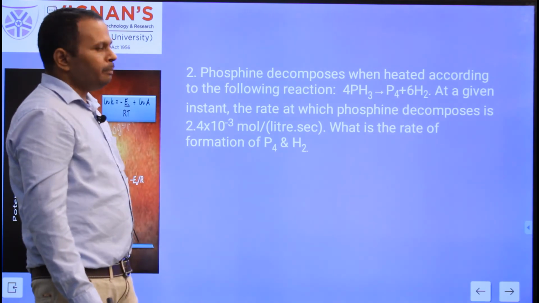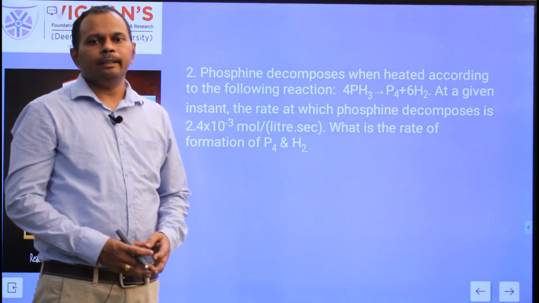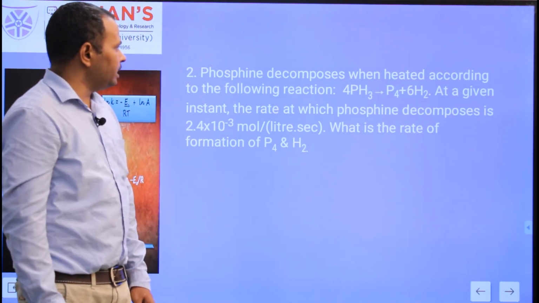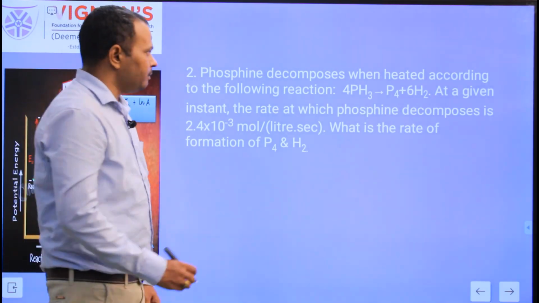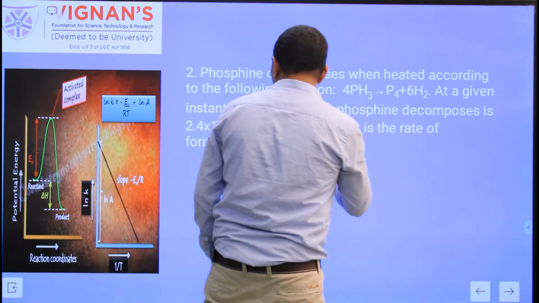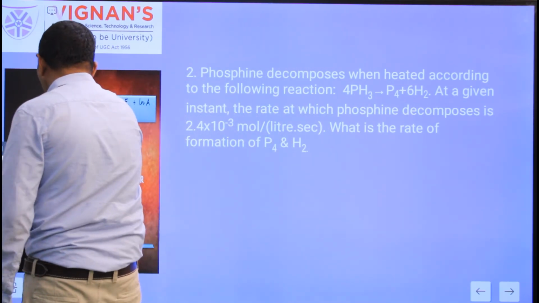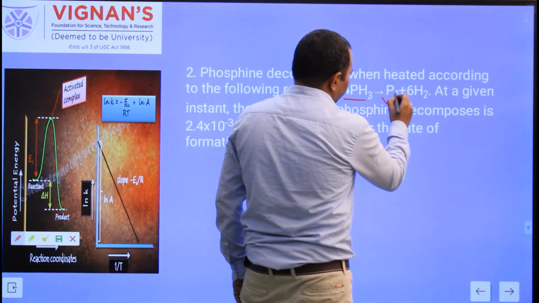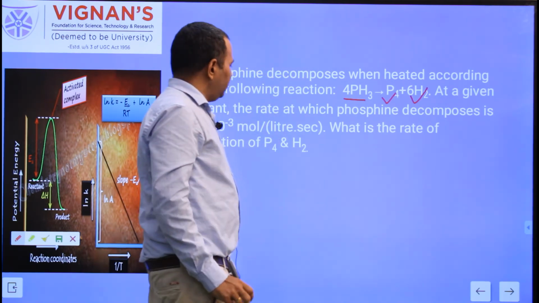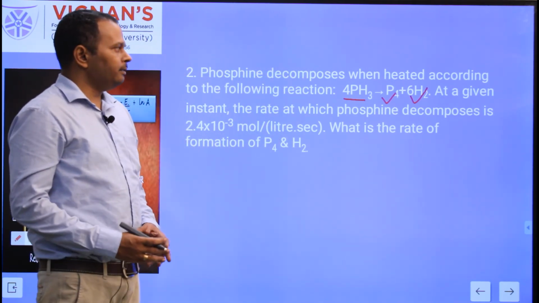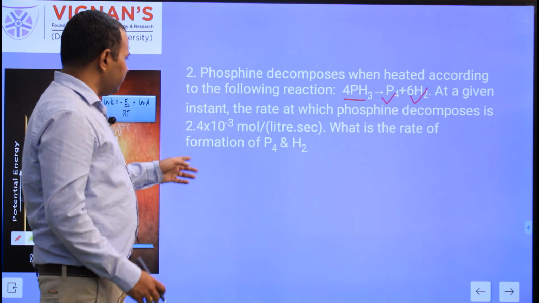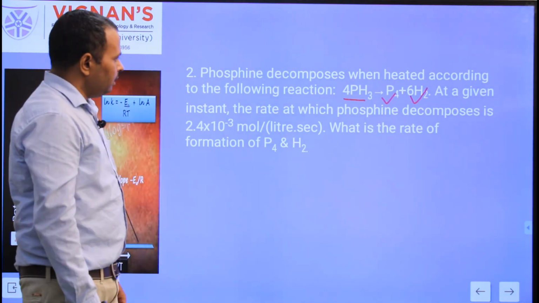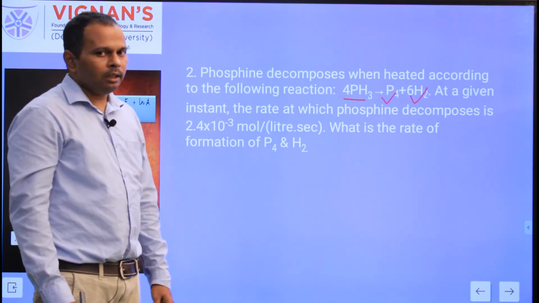Okay. Second problem. This is also related to the rate of reaction. Phosphine decomposes when heated according to the following reaction. 4 moles of the phosphine decompose to produce 1 mole of P4 and 6 moles of hydrogen. At a given instant, the rate at which the phosphine decomposes is given as 2.4 × 10^-3 mole per liter per second. What is the rate of formation of P4 and H2?